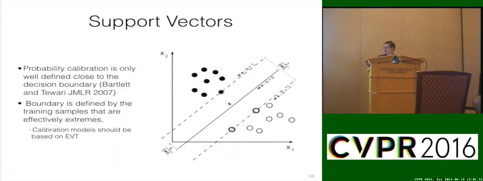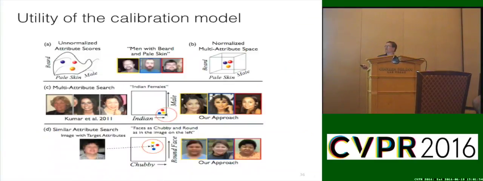So we want things, oops, wrong direction, put those together. The utility of this space is highly distorted. We want to normalize it into a more unified space, and it allows us to take things where, in this space, things like Indian females provided a mixed set of results. There's one Indian female in there. Our approach gave us much more consistent results. The problem without this kind of normalization is that people who were clearly female might have had a very high female score, even with a low Indian score, and when you combine them, that just doesn't work out. Here, they were renormalized among all the women.